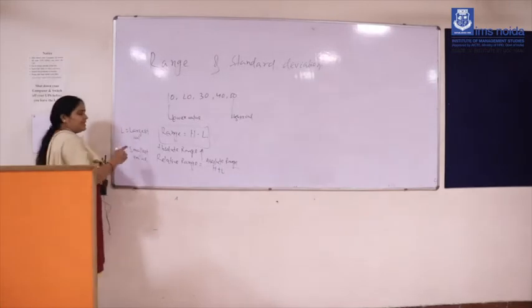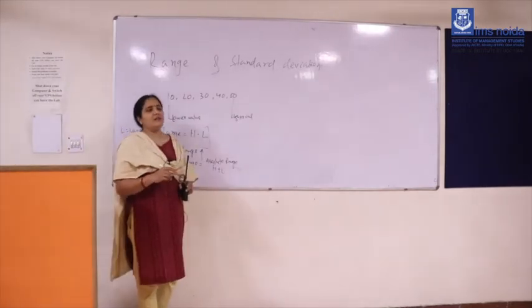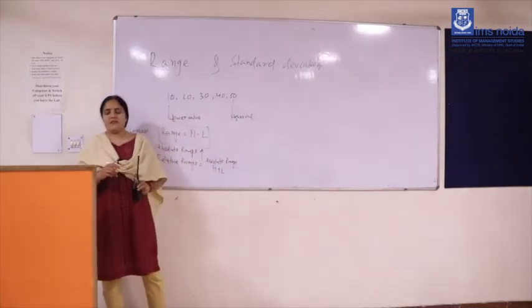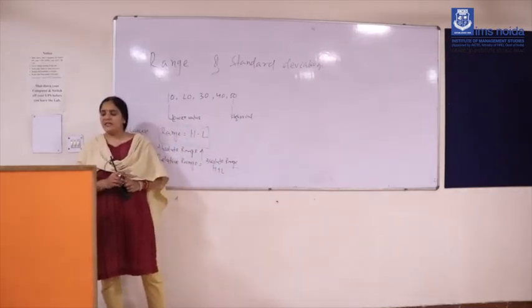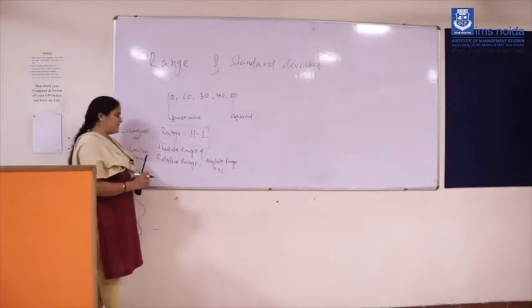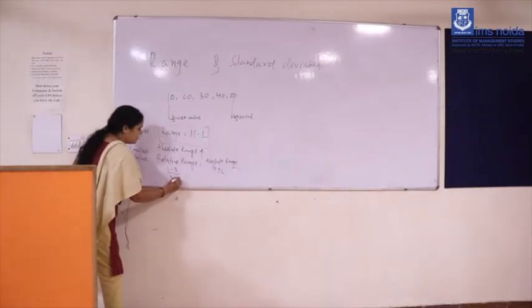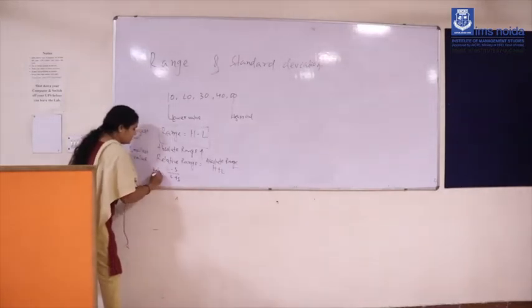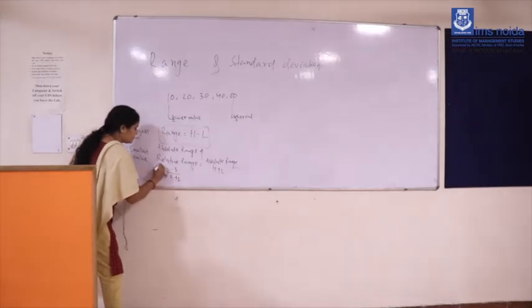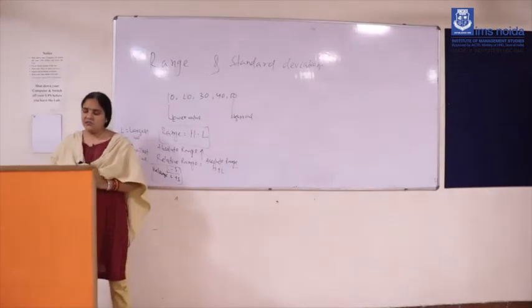So you can define L as the largest value and S as the smallest value. In that case the relative range will be L minus S by L plus S. You can write L minus S by L plus S. This is your relative range. You can define the formula like this. So this is about the range.